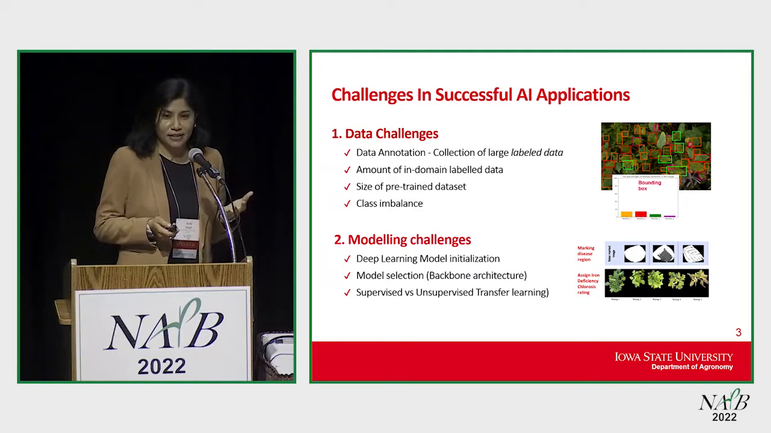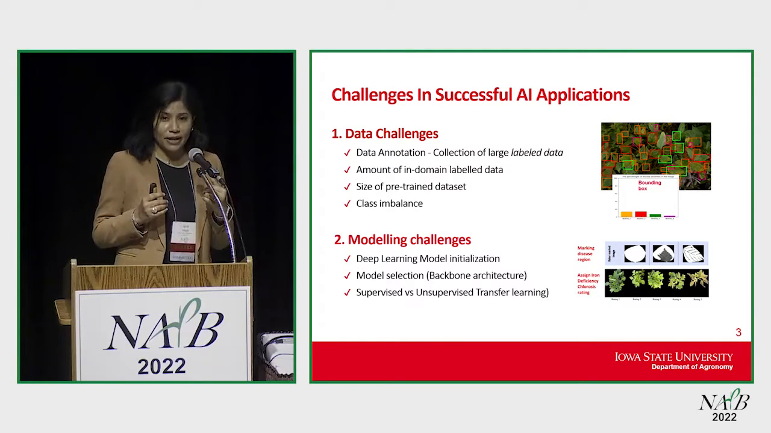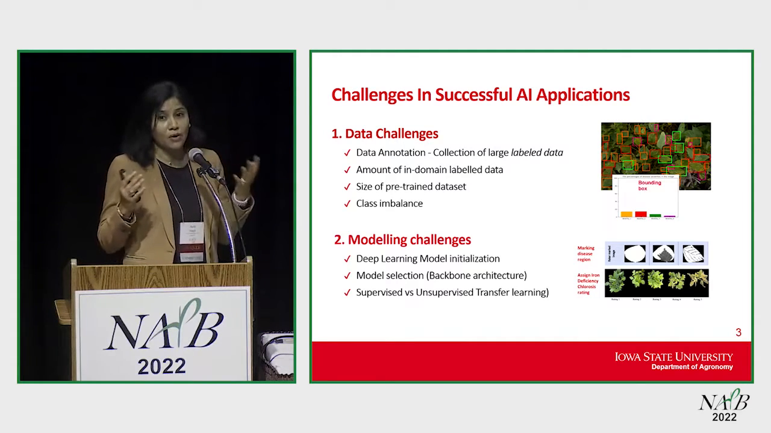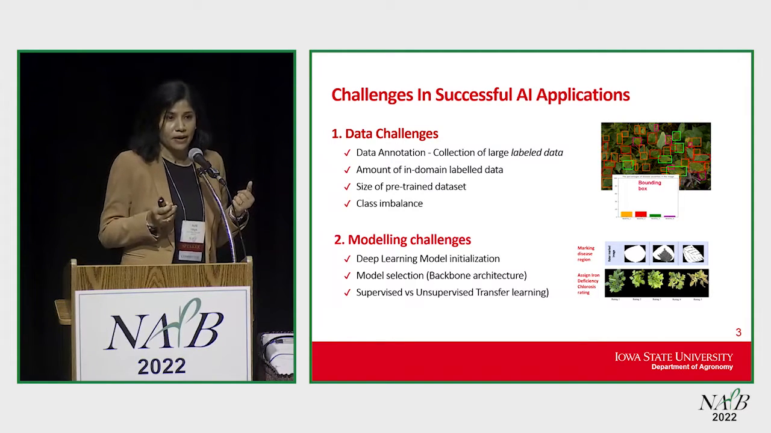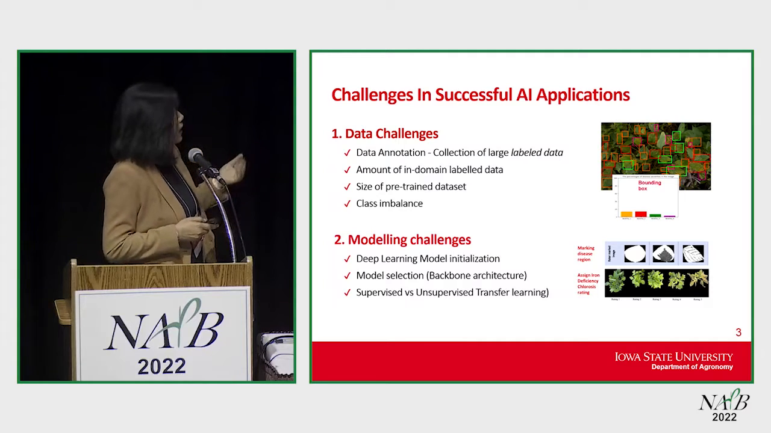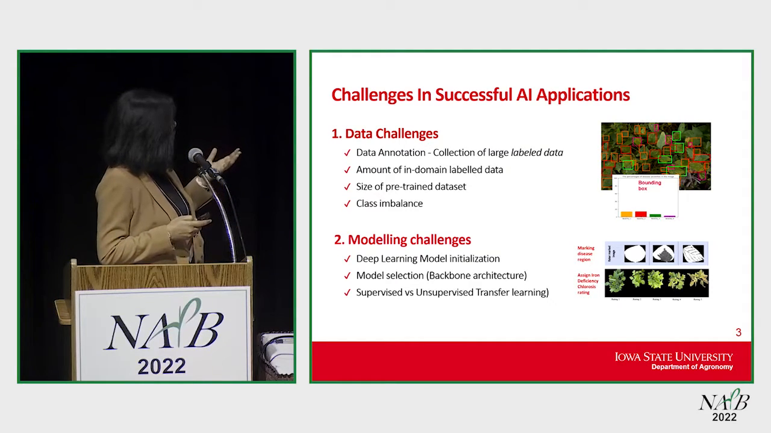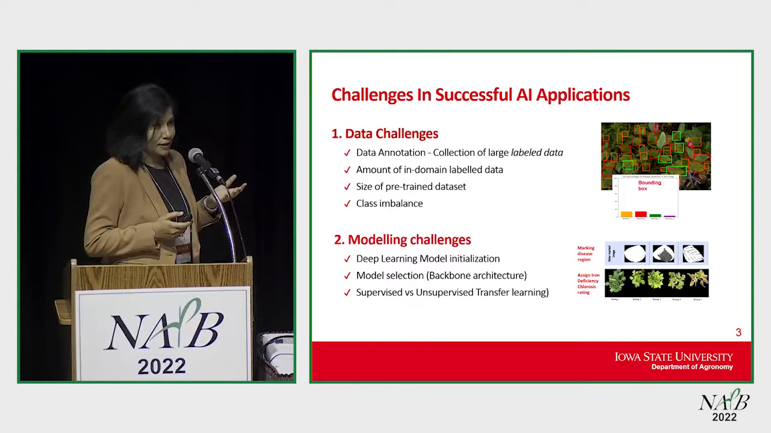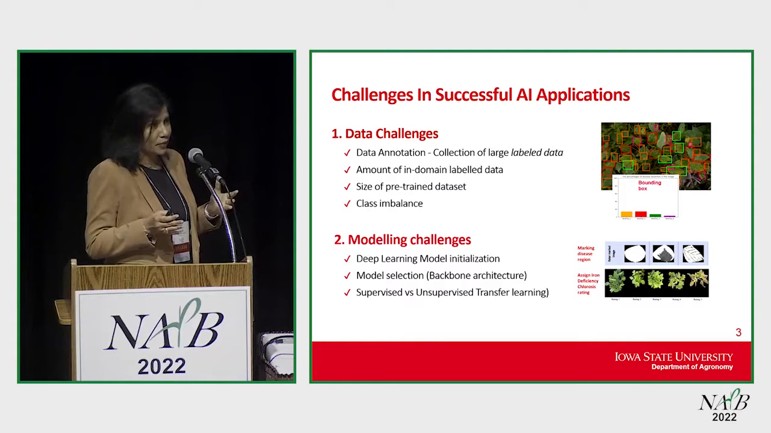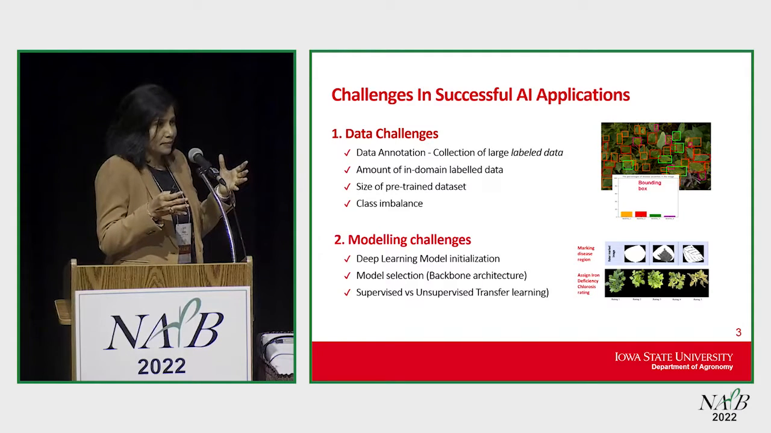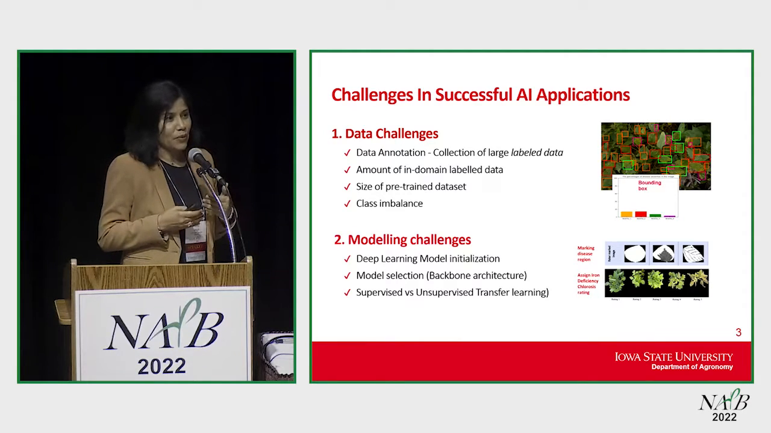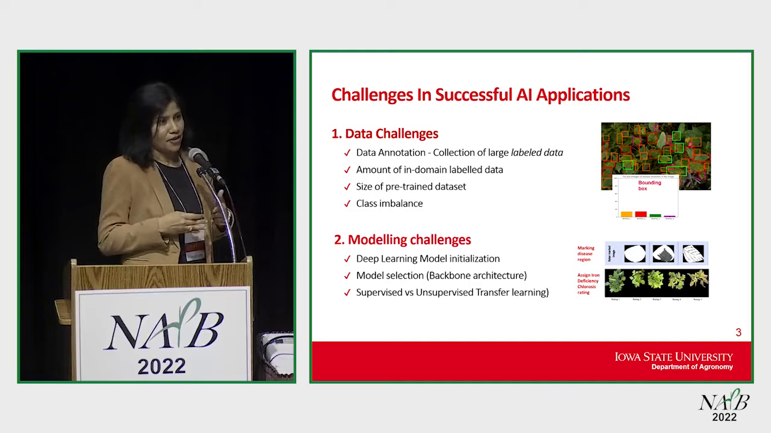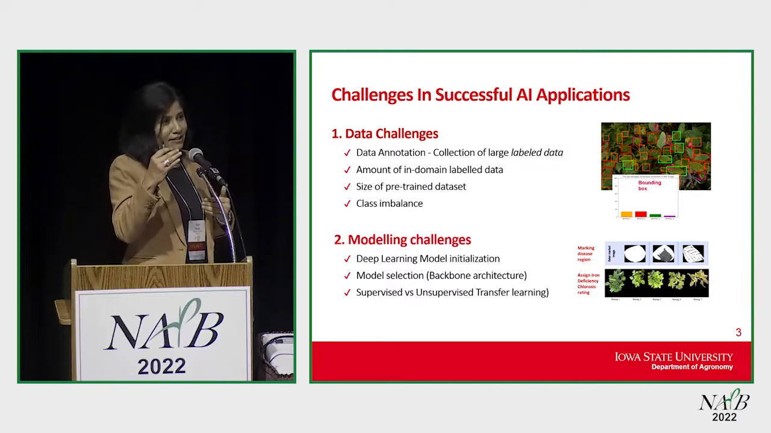In the case of plant stress phenotyping, we are thinking about whether we should use in-domain data when training these deep learning models, or out-of-domain data. Out-of-domain data means pre-trained models that have been trained on ImageNet or COCO, so can we use that? Another challenge is the size of the pre-training dataset. When we are training these deep learning models, what is the size of the pre-training data, and does that play a role? And then there is class imbalance. When we are training these models, we have a lot of classes, so what happens with classes? Do we need balanced data or imbalanced data?